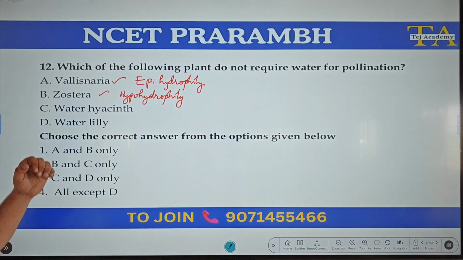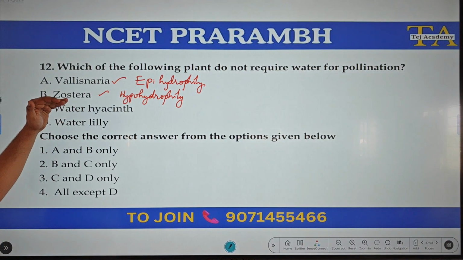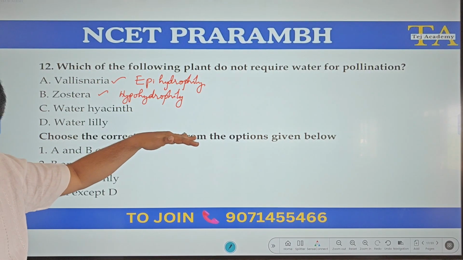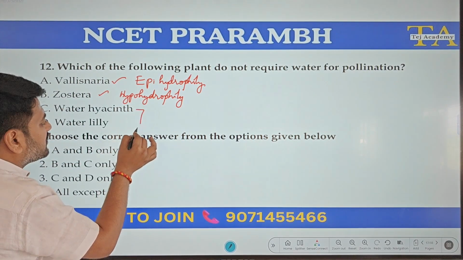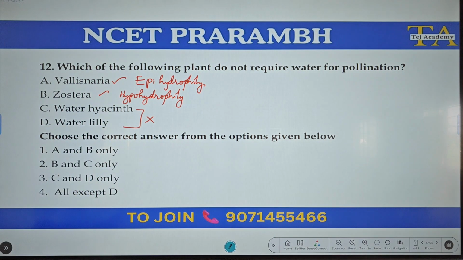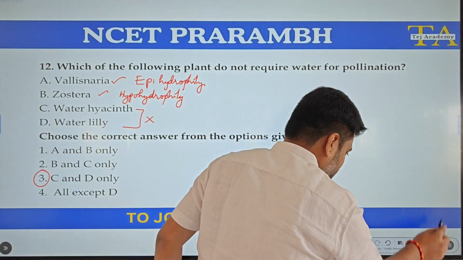Water hyacinth, even though it is present in water, the pollination happens through insects. Water lily, again insects. So these two do not require water for the pollination. So choose the correct answer from the options given below. C and D we can consider as the correct option.